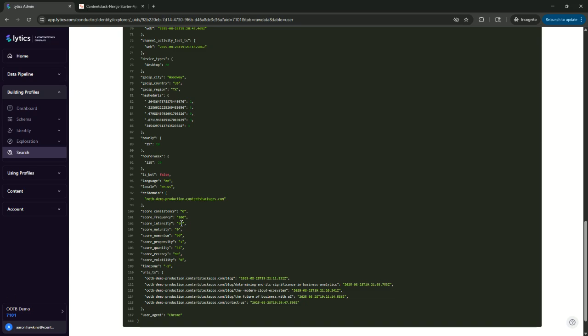Look at these engagement scores. Intensity at 99, momentum at 99, and recency at 99. These aren't casual browsing numbers. This person is highly engaged and actively researching.